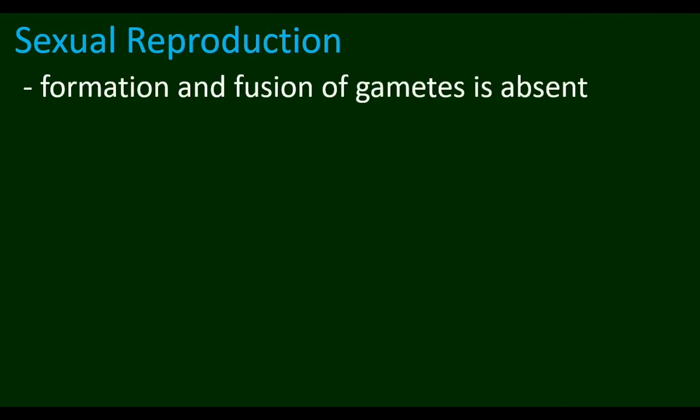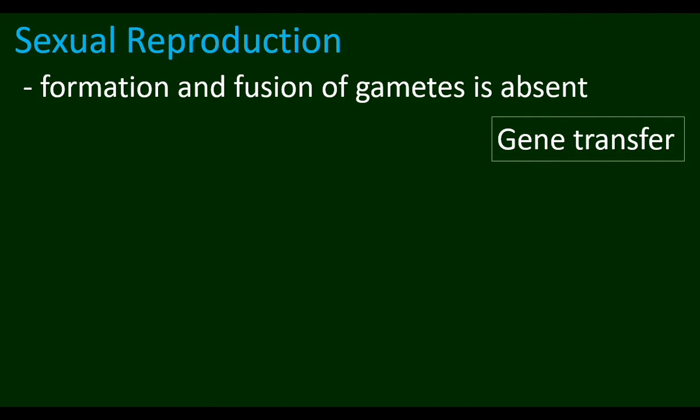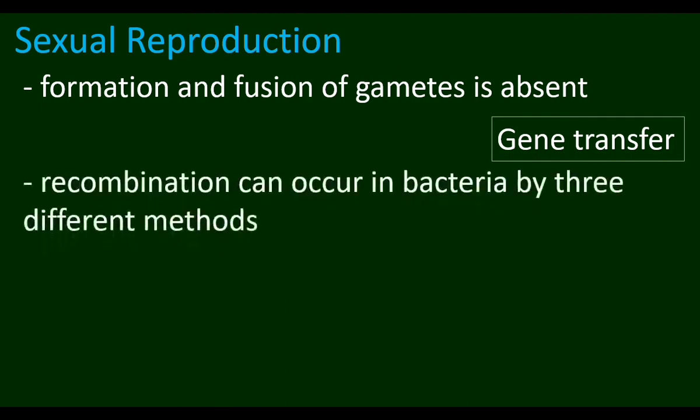Sexual reproduction in bacteria involves absence of fusion of gametes. Fusion of male and female gametes does not take place in sexual reproduction in bacteria. So sexual reproduction involves gene transfer. The gene transfer results in recombination of genes. New combinations of genes occur inside the bacteria due to gene transfer.